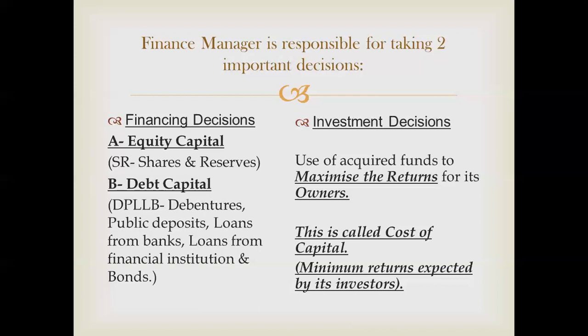Like when you take the loan, you pay interest on it. So for the bank, interest is their revenue, their income. In the same way, when owners or the public invest in your company, that is investment in shares. Last year I told you all, on shares what do you get? Dividend. That is the income for the owners. So the finance manager has to see whether whoever is investing in the company, are we able to give them maximized returns or not? This return is called the cost of capital.